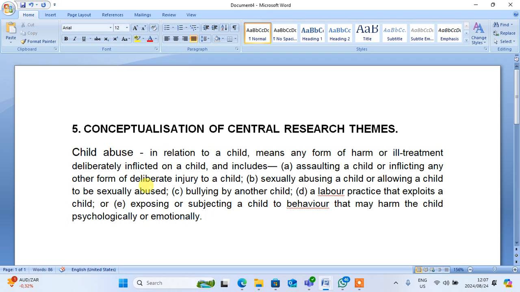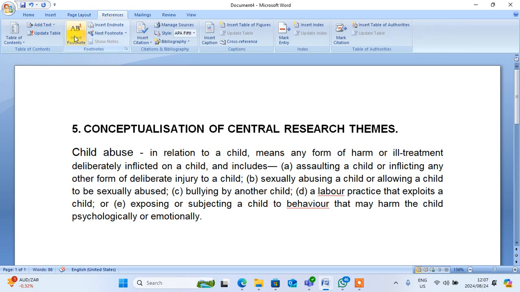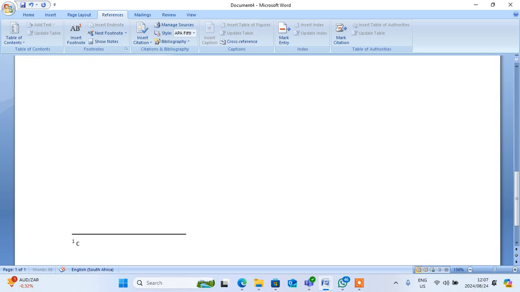Don't forget that each and every definition, when you finish, you come to the reference. It's very much important. You will lose the marks if you do not do this. You must do this so that you say child, then you say the Children's Act 38 of 2005. Sorry, I forgot to put here. That is found in section 1 of the Children's Act 38 of 2005.